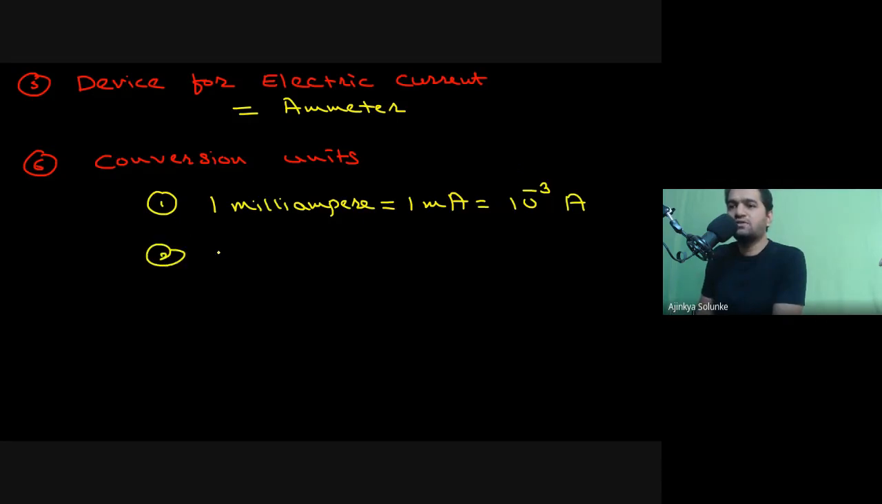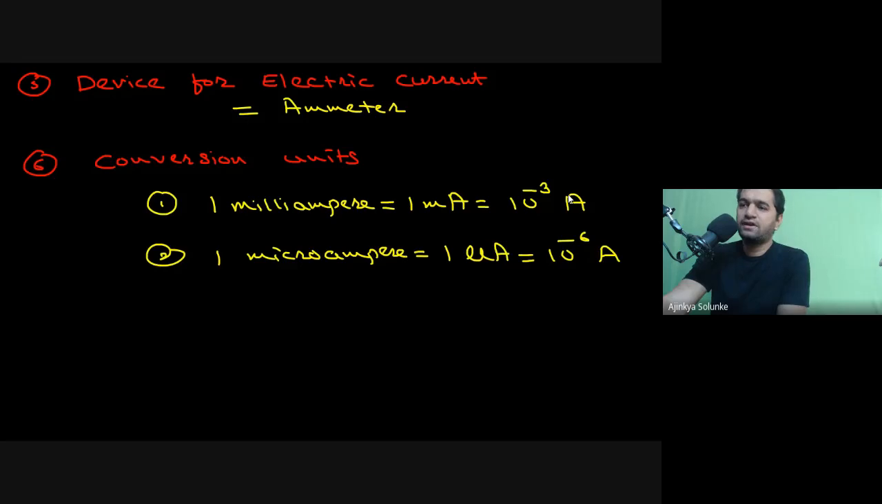The second thing you need to remember is 1 microampere, which is represented by 1 µA. This is not actually a U, that's a Latin symbol, but you have to read it as 1 microampere. It has a special symbol. And how much is that? That is 10 to the power minus 6 amperes. So 1 milliampere is equal to 10 to the power minus 3 amperes, and 1 microampere is equal to 10 to the power minus 6 amperes.